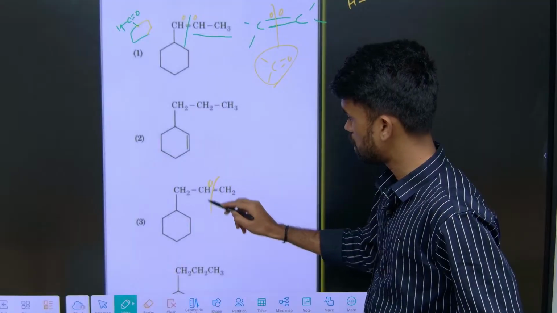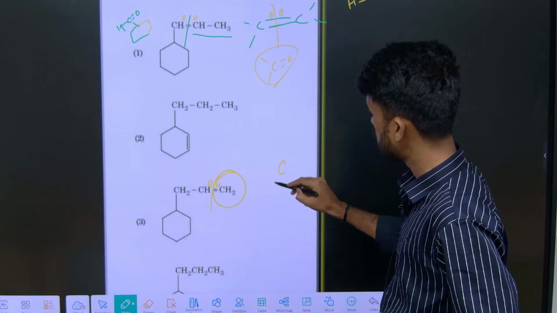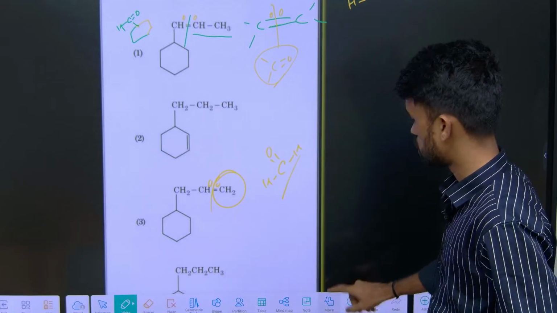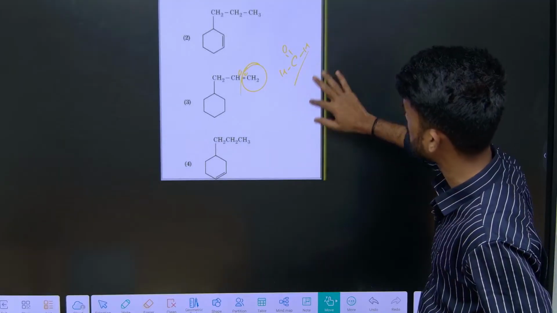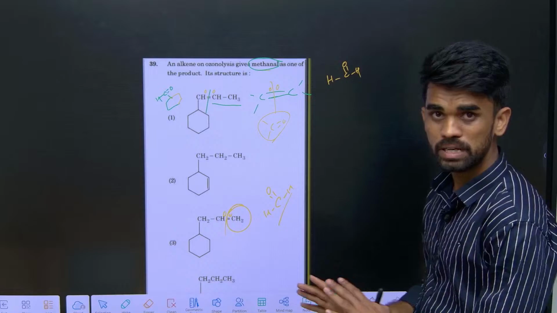If we break here, oxygen goes on this side, and also one oxygen on the other side. So what is the material we are getting here? HCHO. This is formaldehyde. That's it. There is no option which provides it other than the third option, so only option number 3 is correct. I hope it is clear, no confusions.